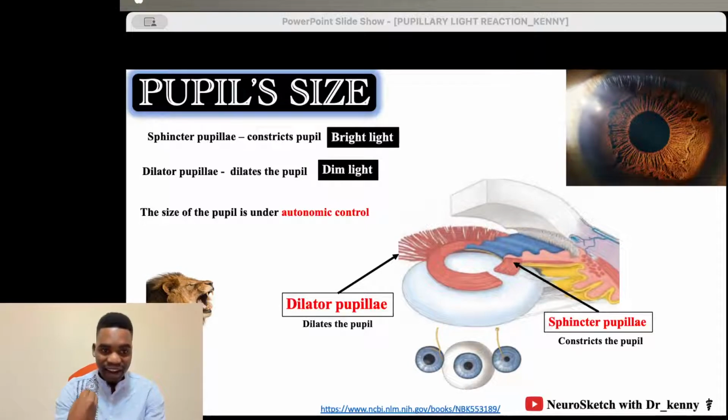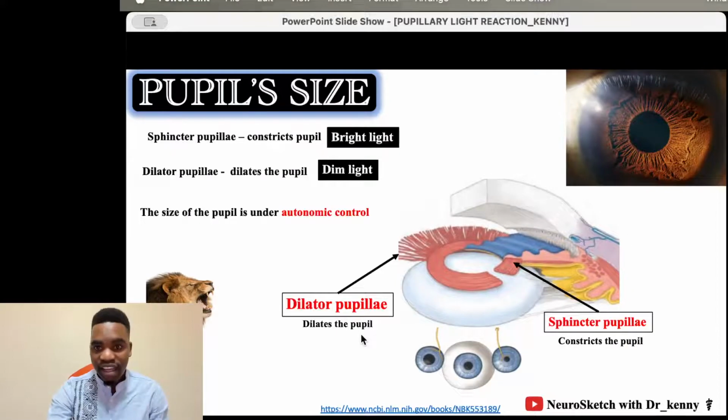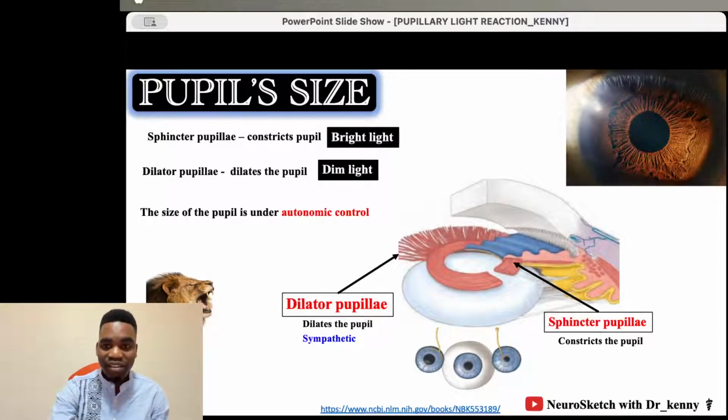So the sympathetic, the one that decides you to fight or to take flight, will be activated to direct your pupil. So the sympathetic directs your pupil. And again, what do you think?